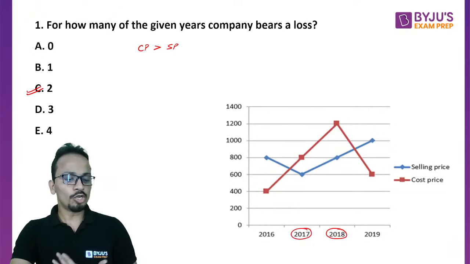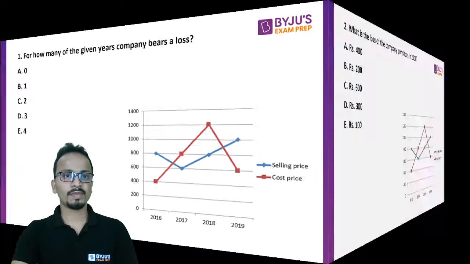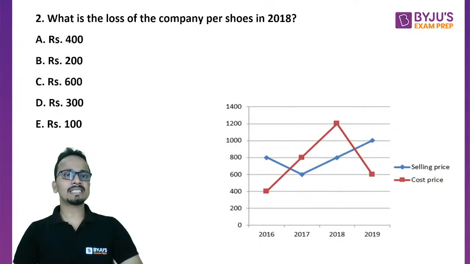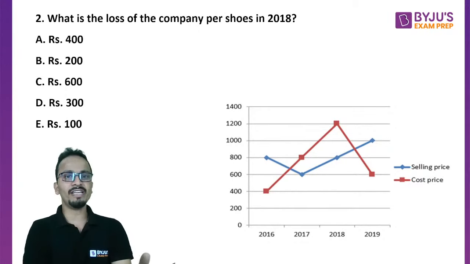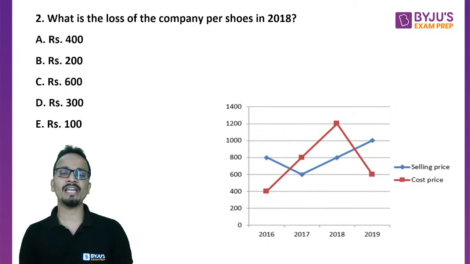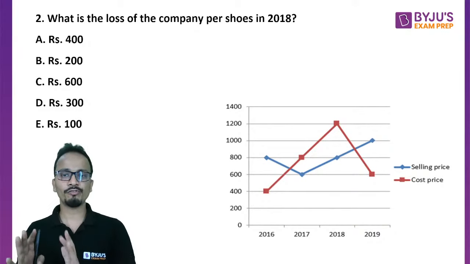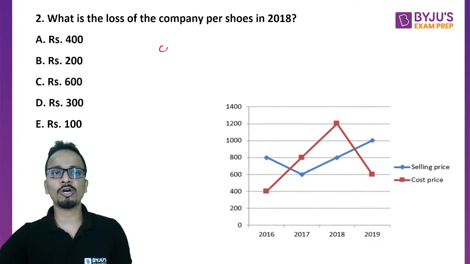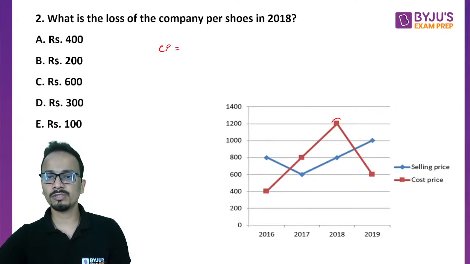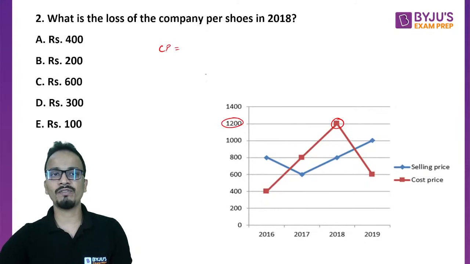Let's quickly move on to question number 2. Question number 2 is asking about the loss of the company per shoe in 2018. So again, a very straightforward question. We just have to fetch values for 2018 from the graph. For 2018, the cost price is 1200.